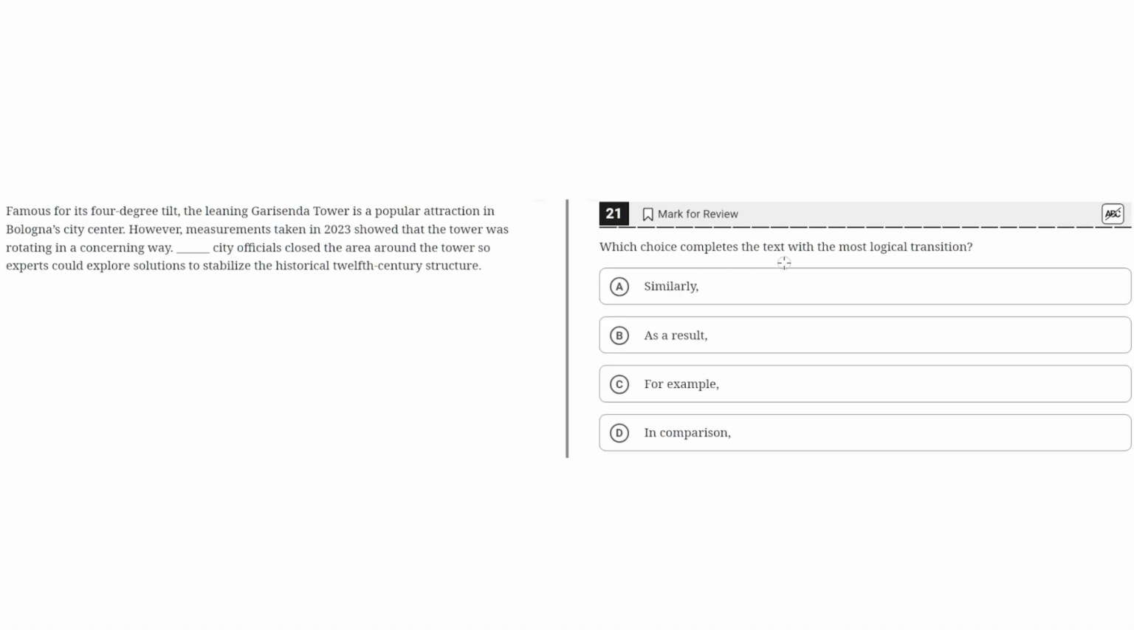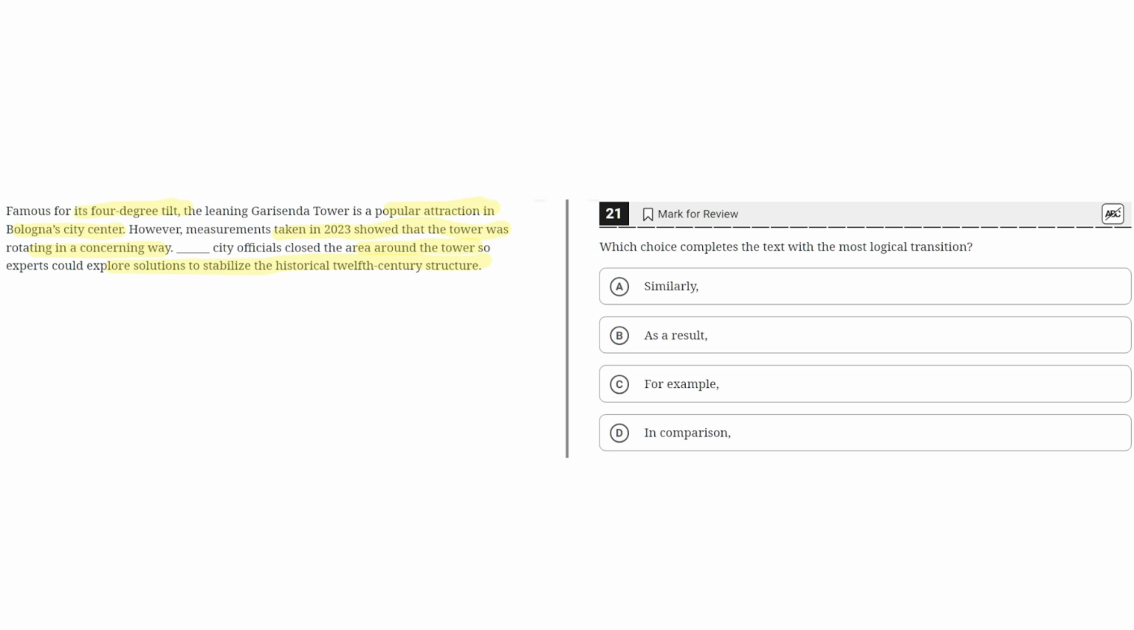Which choice completes the text with the most logical transition? Famous for its 4-degree tilt, the Leaning Garisenda Tower is a popular attraction in Bologna's city center. However, measurements taken in 2023 showed that the tower was rotating in a concerning way. Blank, city officials closed the area around the tower so experts could explore solutions to stabilize the historical 12th century structure.